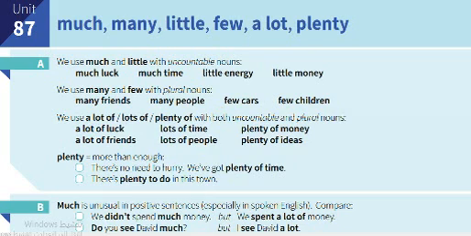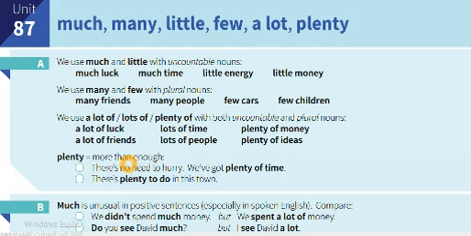So a lot of luck, a lot of friends, lots of time, lots of people, plenty of ideas, plenty of money. This is uncountable, this is a plural noun, plural noun, plural noun. So uncountable here, uncountable here, and uncountable here. Luck, time, and money, they are uncountable. Friends, people, ideas, countable. That belongs to the point of plural, I mean.